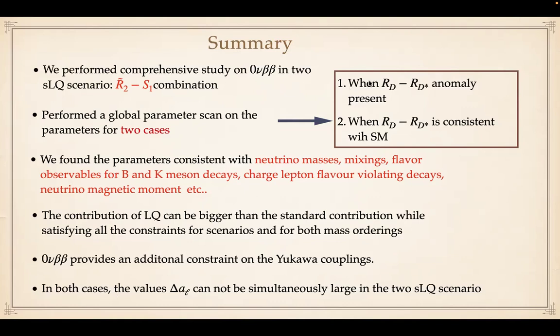We also found that for both cases, case 1 and case 2, both delta mu and delta a, that is the muon g minus 2 and electron g minus 2, cannot be simultaneously large due to the other constraints coming from the charged lepton flavor violating decays and B plus to K plus nu nu bar.